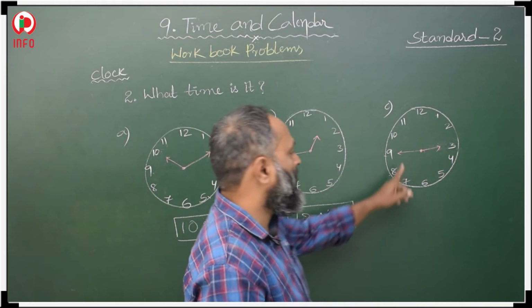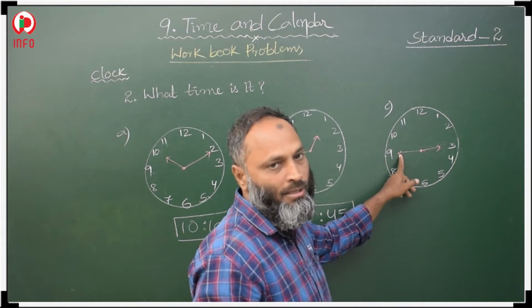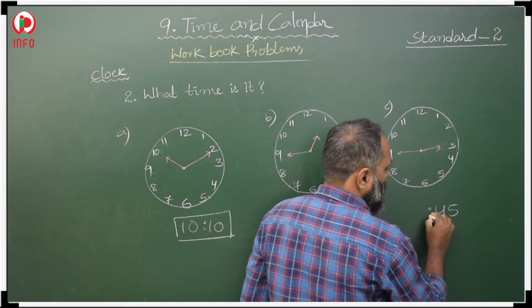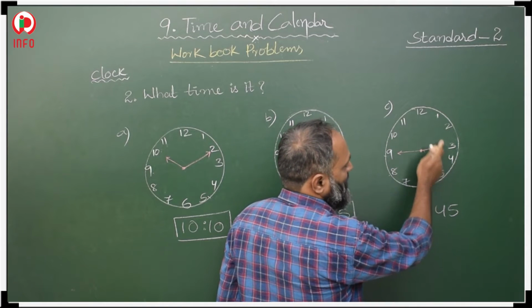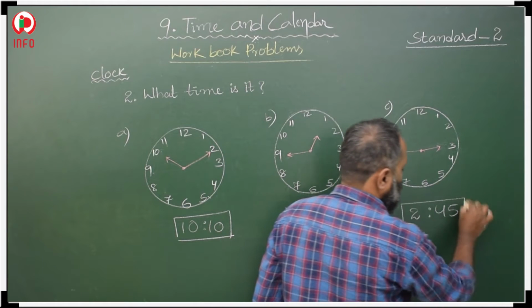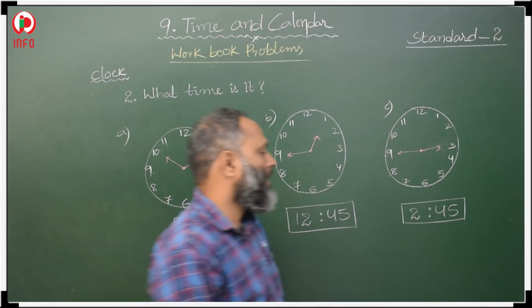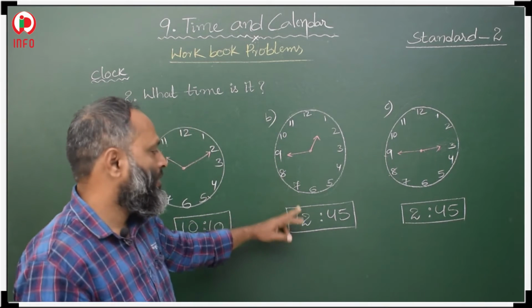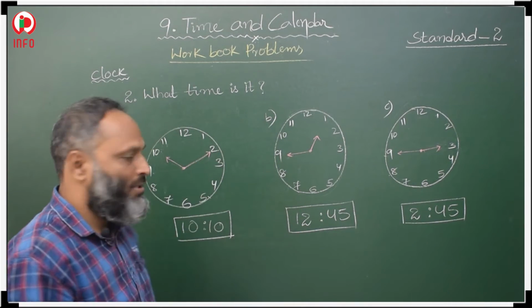Now, here the bigger hand is at 9, means 9 fives are 45, 45 minutes, and for the hour, it is not exactly on 3. So, it is at 2, means 2:45. Here the time is 2:45, here the time is 12:45, here the time is 10:10.